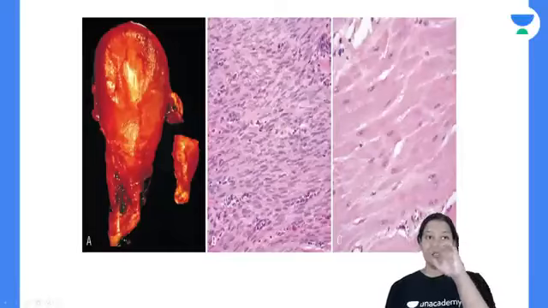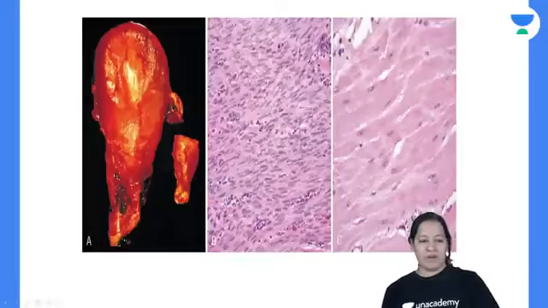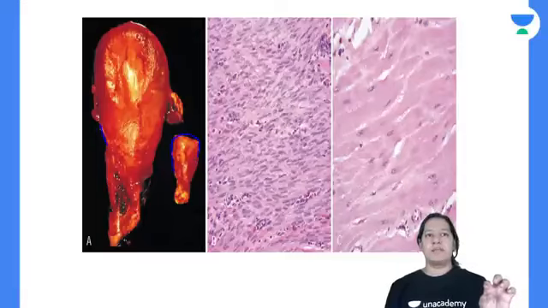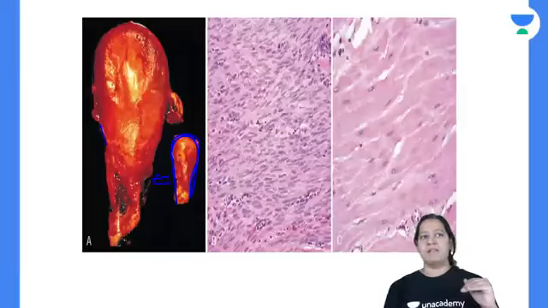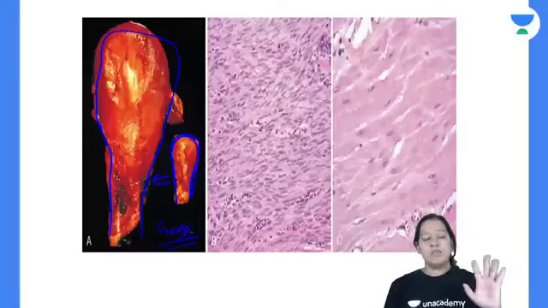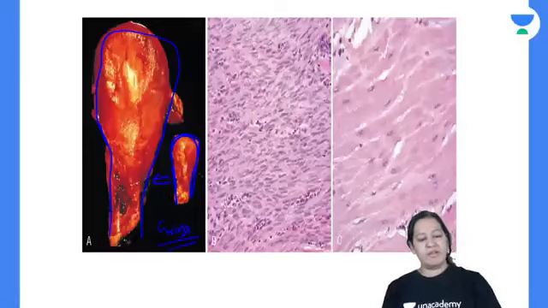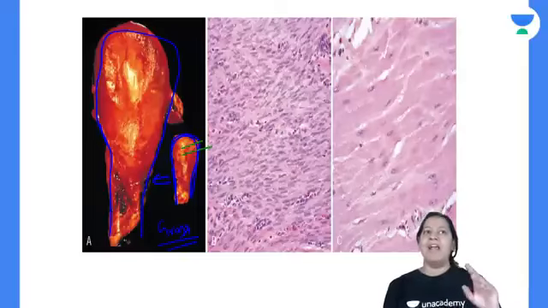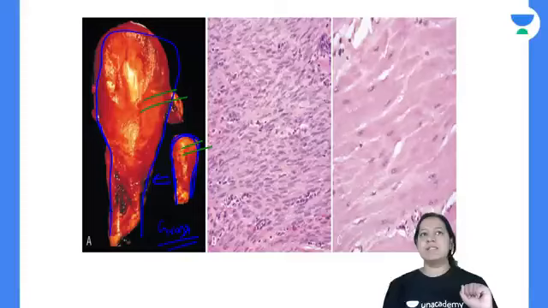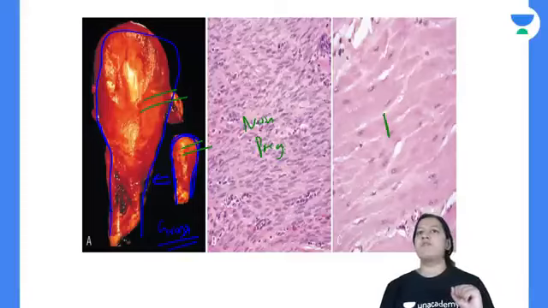Here you can see a diagram from Robbins. A beautiful diagram. This is a normal, non-pregnant uterus, and during pregnancy, please compare the size. It got converted to this much size. So it increases. This is a gross diagram. If I cut this uterus and make a slide, and cut the other uterus also and make a slide, this slide is of the non-pregnant uterus and this slide is of the pregnant uterus.